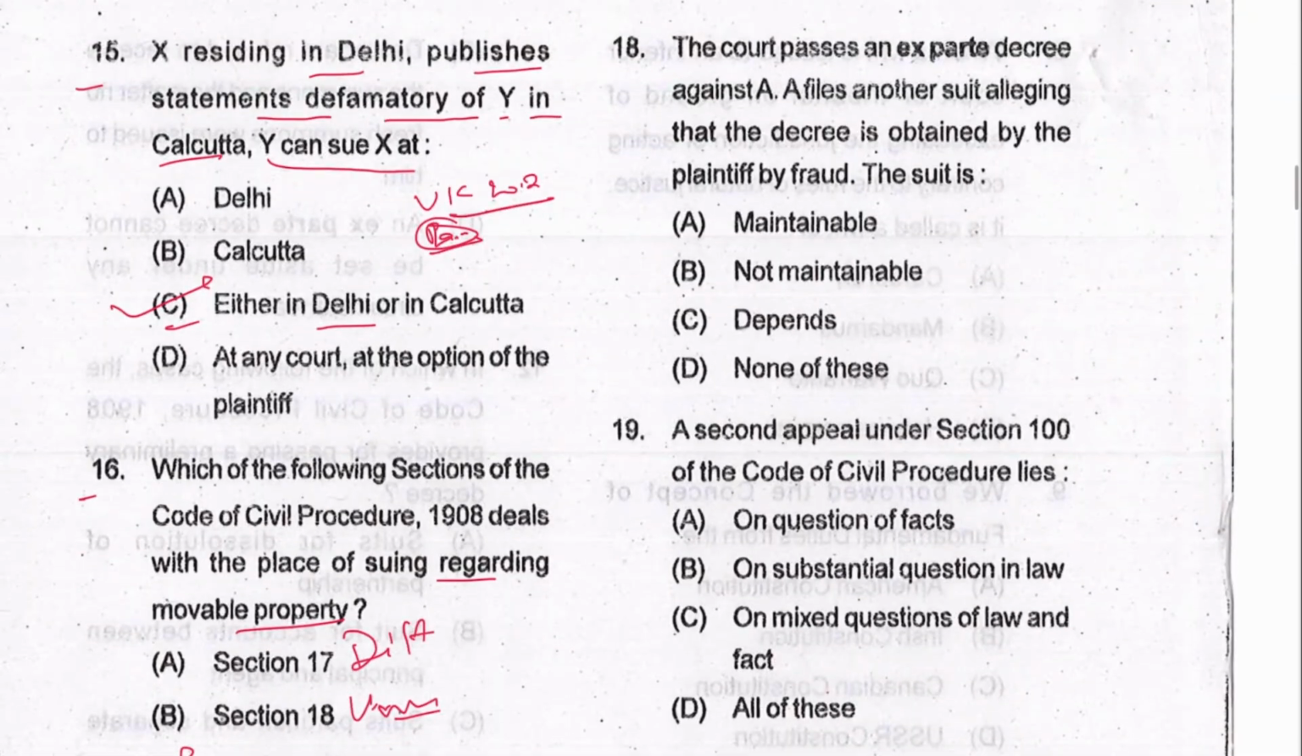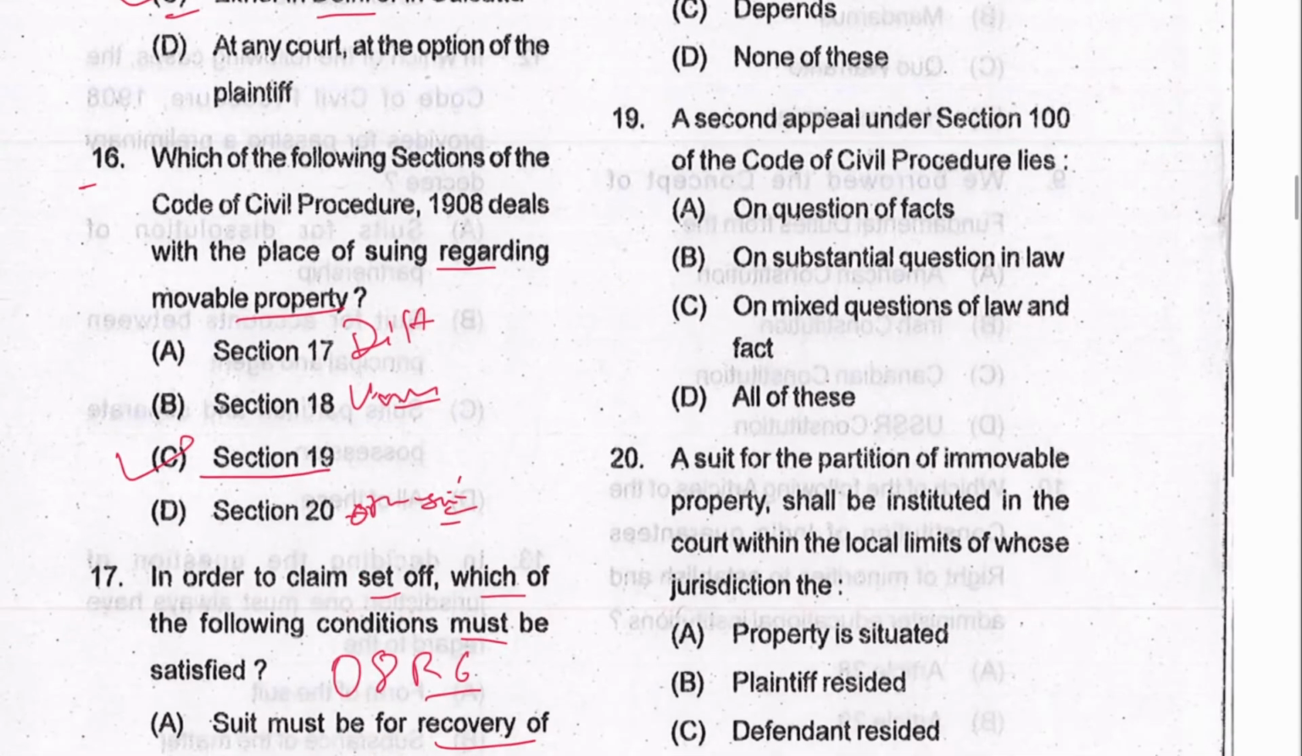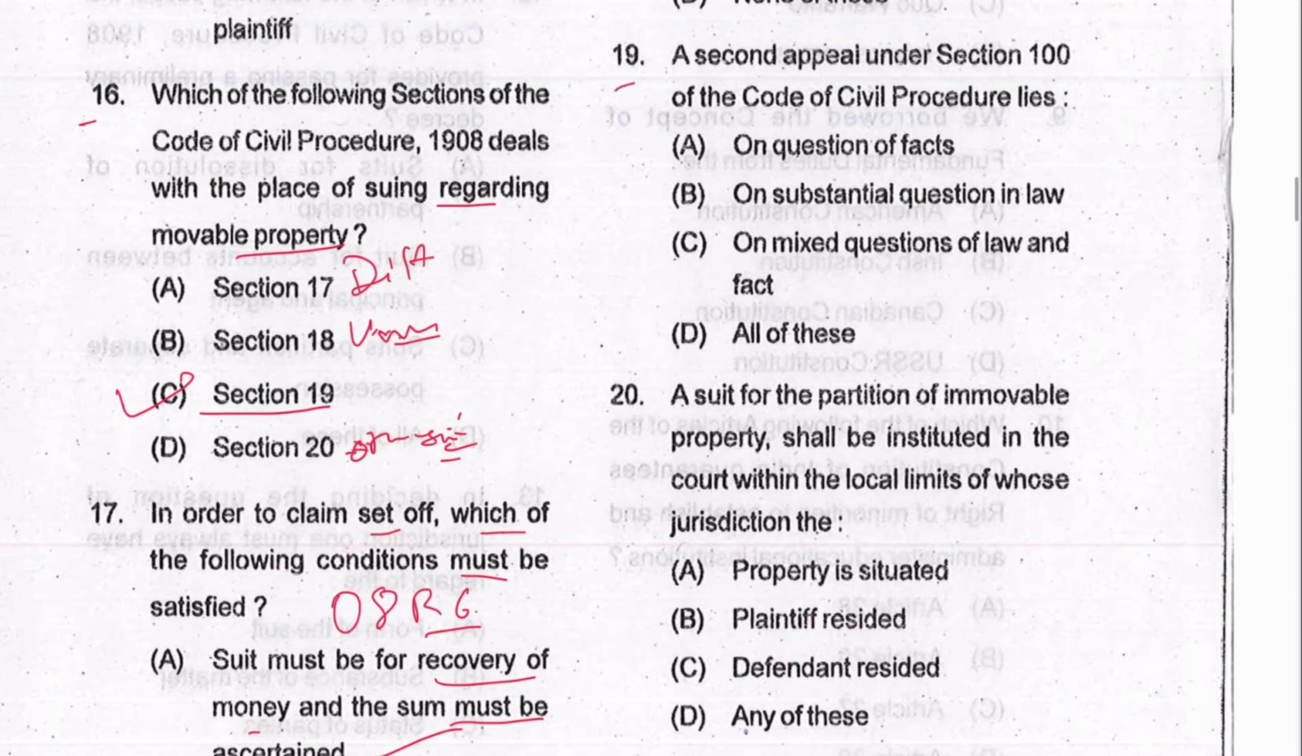Next is 18. The court passes an ex parte decree against A. A files another suit alleging that decree is obtained by the plaintiff by fraud. A suit is maintainable. A is the answer. Next 19. A second appeal under Section 100 of CPC lies on the question of law, substantial question of law. B is the answer.